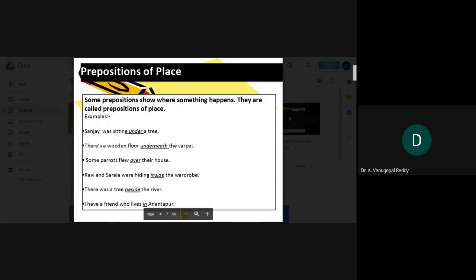Here, underneath is a preposition of place. Some parrots flew over their house. Here, over is a preposition of place. The next sentence, inside, beside, and the last sentence, in. These are all place prepositions.